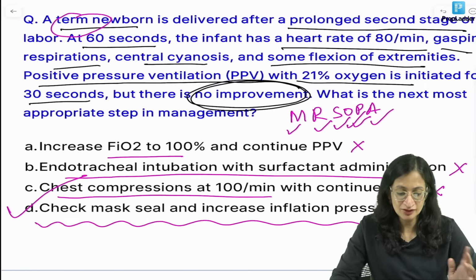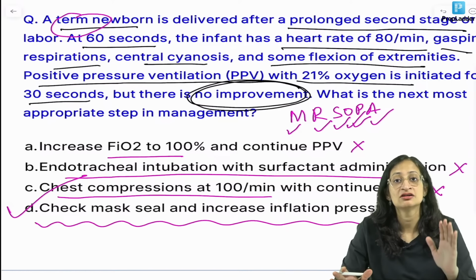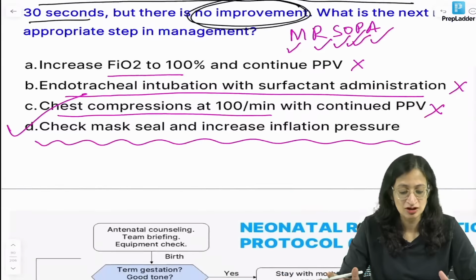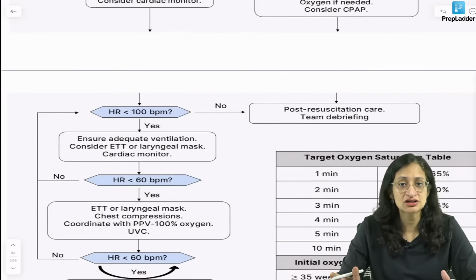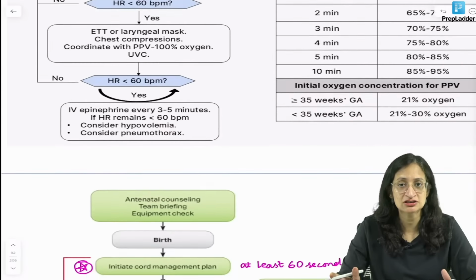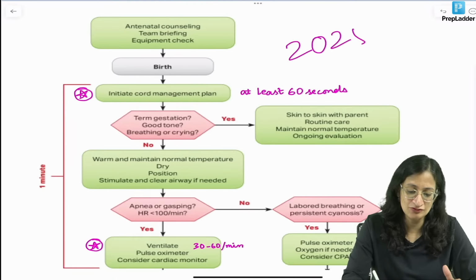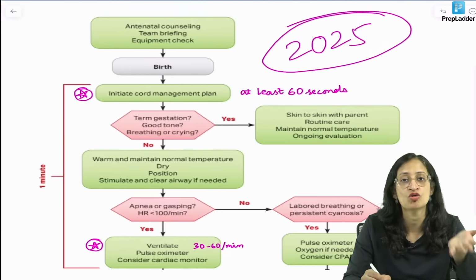Okay. Now, very recently, just a week back, the latest 2025 guidelines of neonatal resuscitation have come, which are almost similar to our previous guidelines. I'll just quickly tell you a couple of changes. This is the latest 2025 neonatal resuscitation guideline that came almost a week ago, in October.